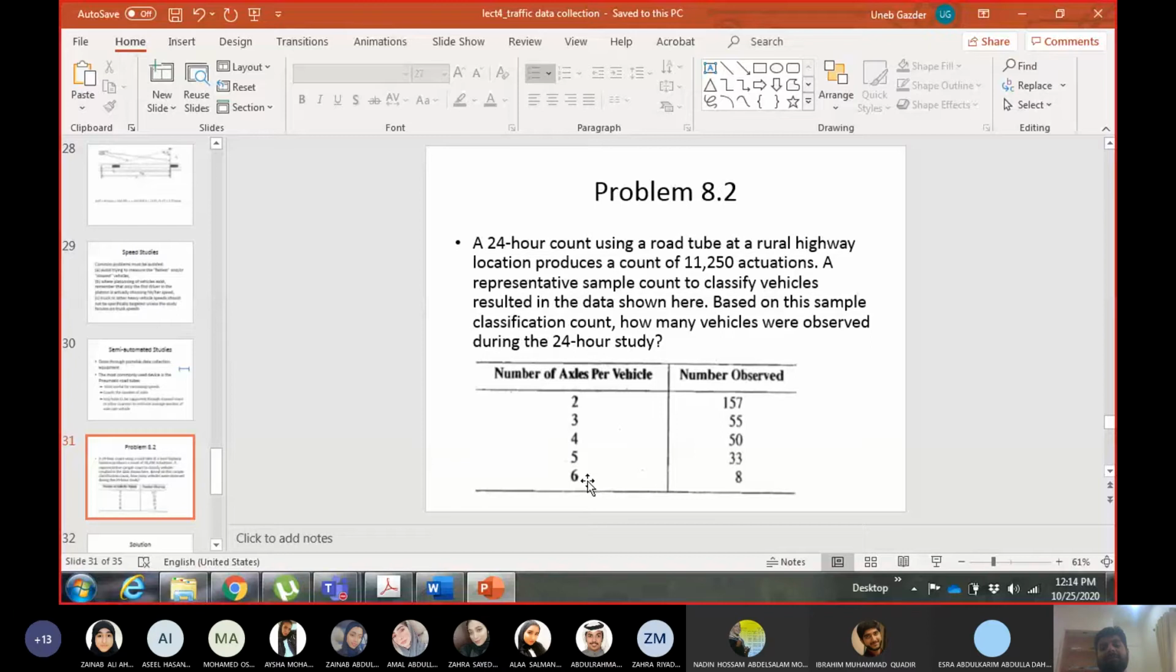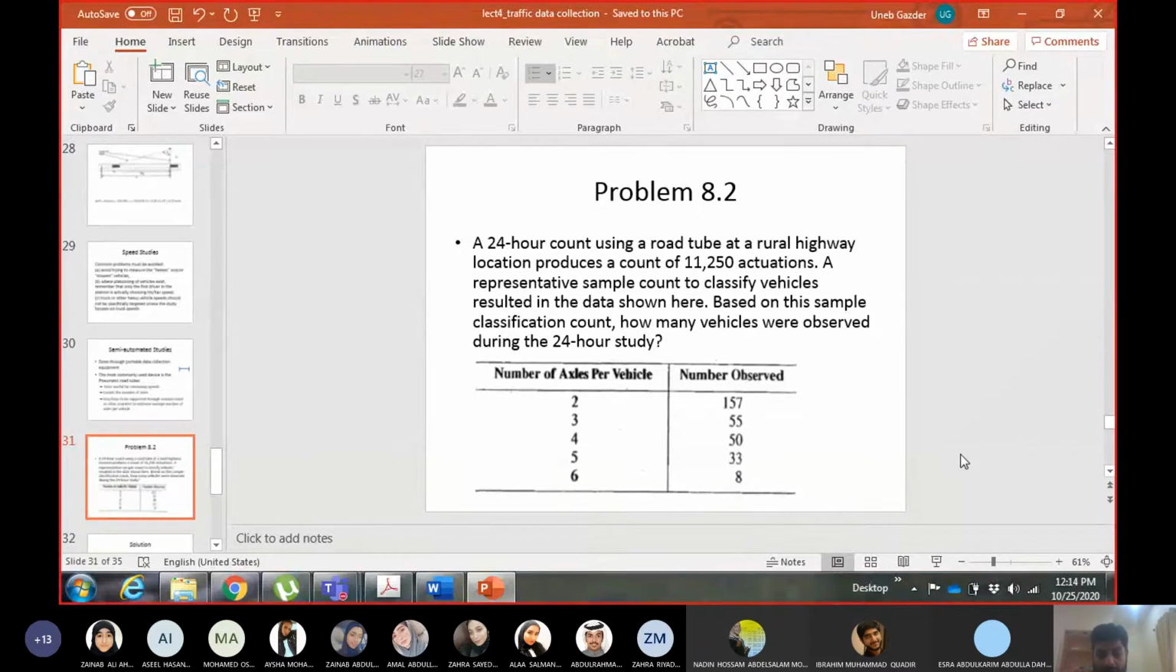So that's why we need the number of axles per vehicle. You cannot assume 2 axles per vehicle, because that means you are only assuming cars or smaller trucks or buses. Okay. Now, how to find out the number of axles per vehicle? First of all, we'll find out the total number of axles observed.